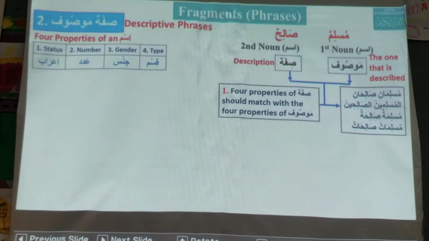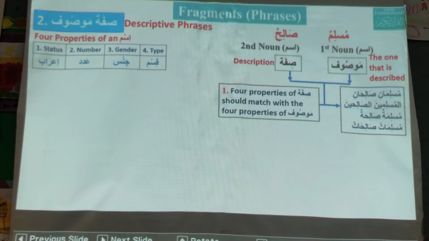What should be the status? Mansoob and Majroor, because we learned Muslimatun, Muslimatin. Mansoob and Majroor are the same. Muslimatani, Muslimataini. Salihatani, Salihataini. So this is the basic condition for two isms to be Sifa Mawsoof.